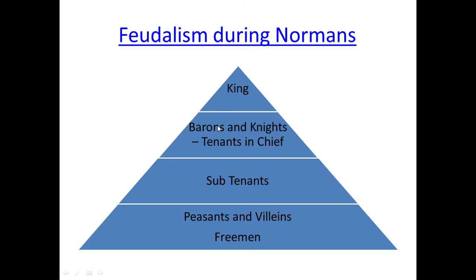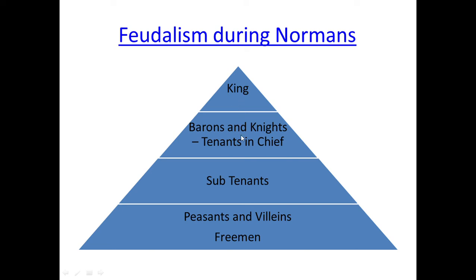Barons and knights were very powerful people in his kingdom. Knights were the very powerful people in the army. And they were the tenants. Tenants means those who rent land. So they had to rent the land from the king, and they were called tenants-in-chief because they were the tenants of the king.